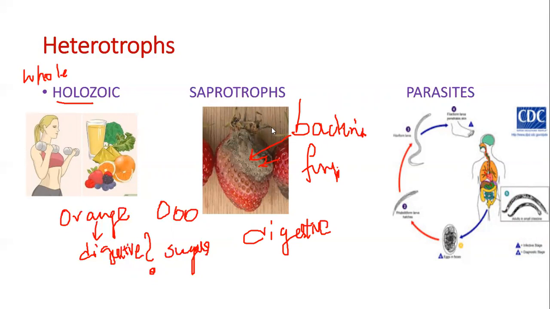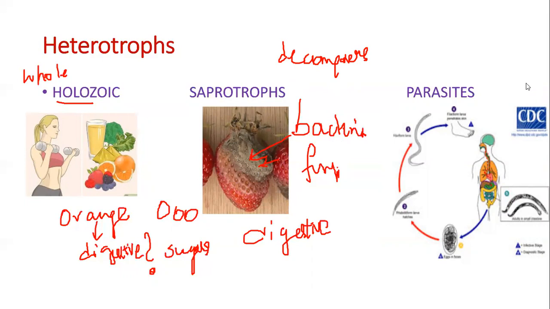The whole digestion is a chemical reaction, so the byproducts are the reason there is a smell. Saprotrophs are decomposers. They digest the food outside, spit out enzymes, break it down, absorb whatever is needed, and leave behind the waste product.